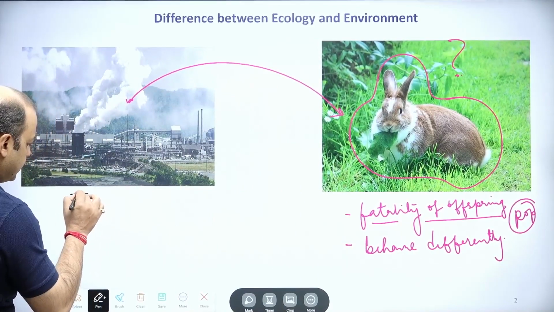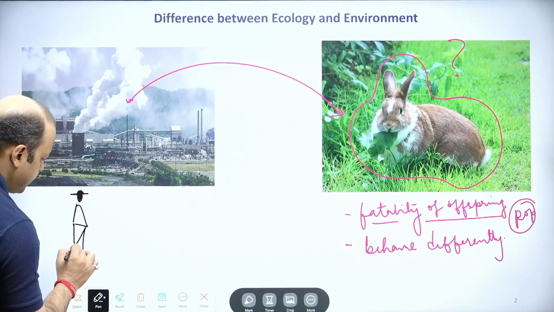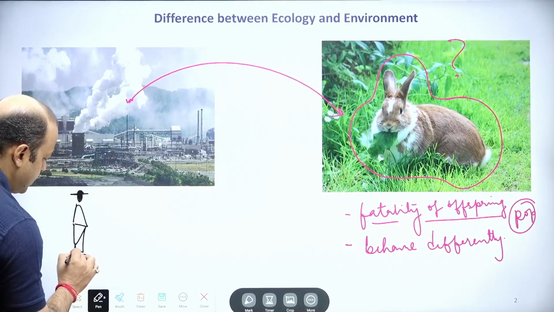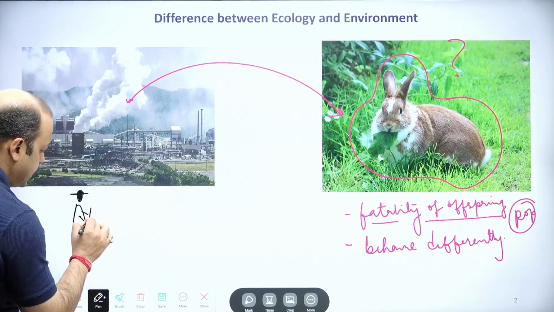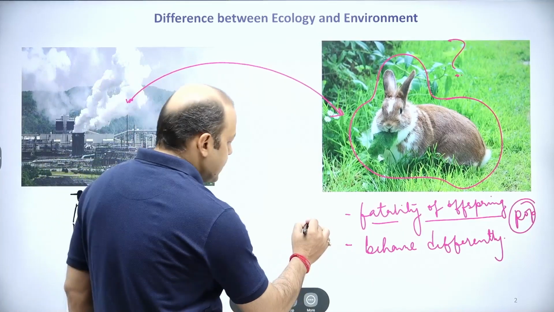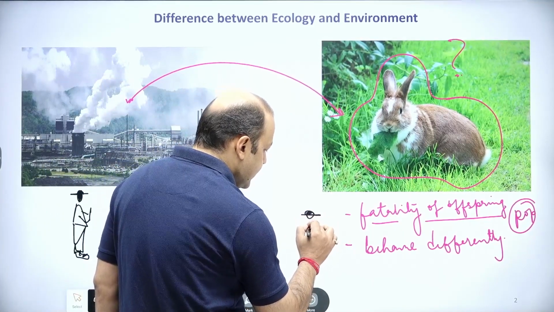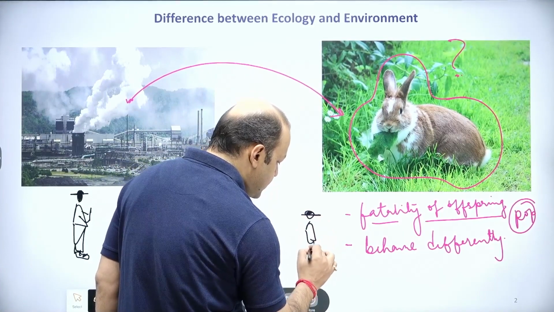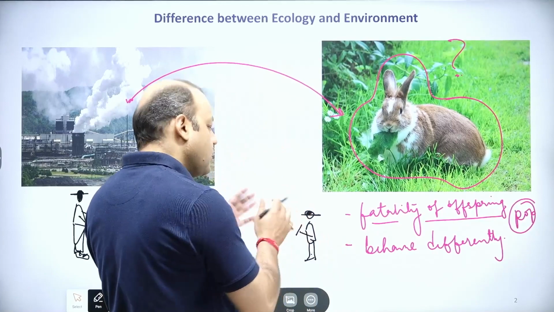He is a literate person. Pardon me, my drawing is not very good, but it will suffice. And there is another person who has come to the same area, and his objective is to understand from this animal's point of view, and he will record everything.